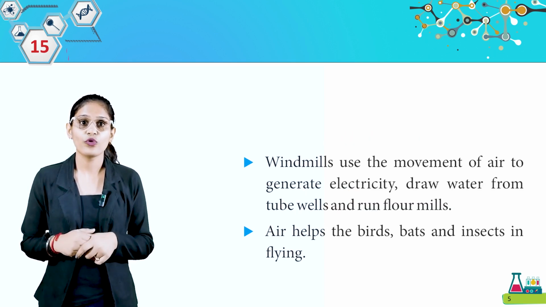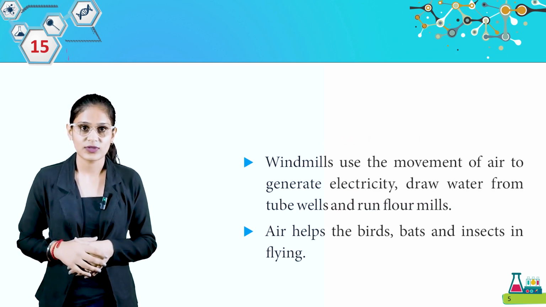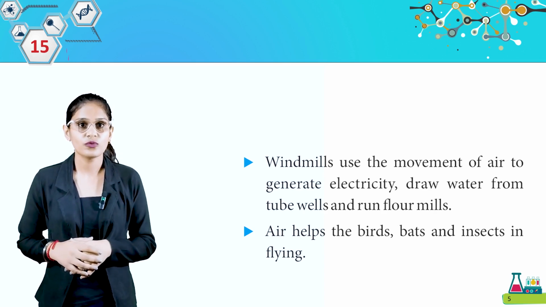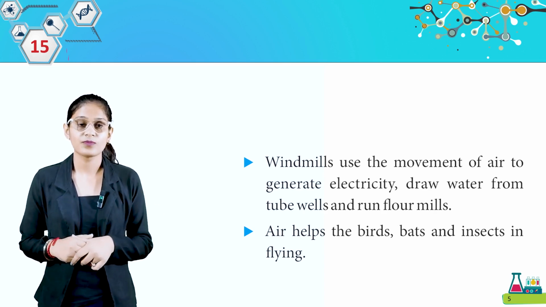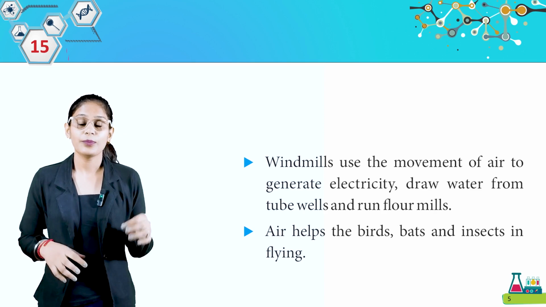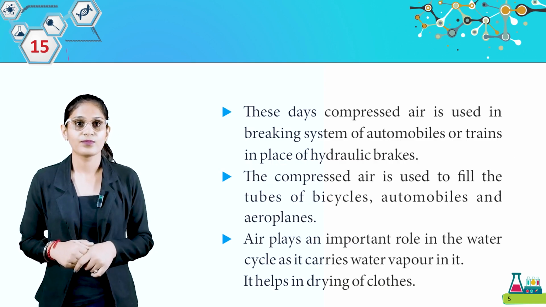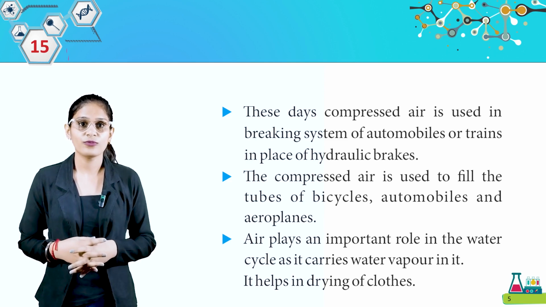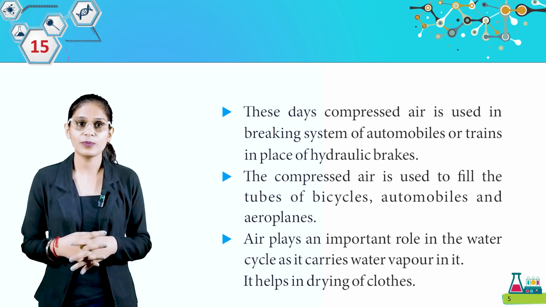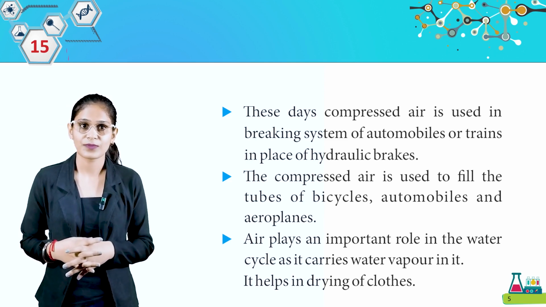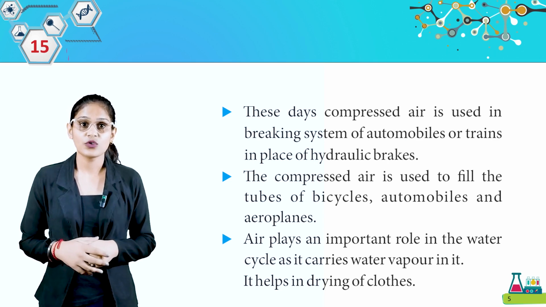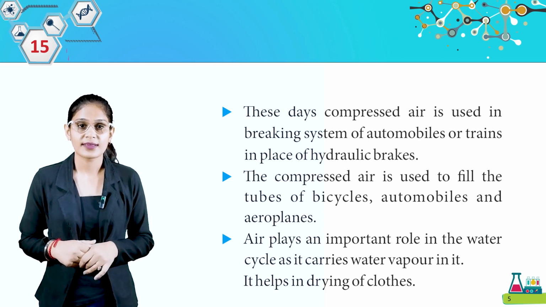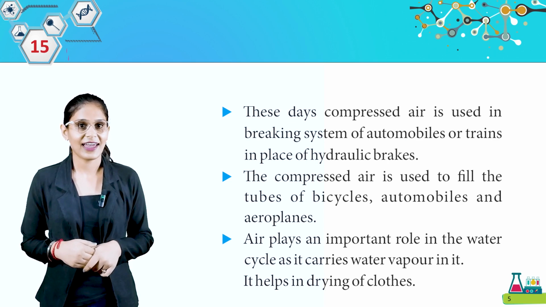Windmills use the movement of air to generate electricity, draw water from tube wells and run floor mills. Air helps the birds, bats and insects in flying. These days, compressed air is used in the braking system of automobiles or trains in place of hydraulic brakes. Compressed air is used to fill the tubes of bicycles, automobiles and aeroplanes.